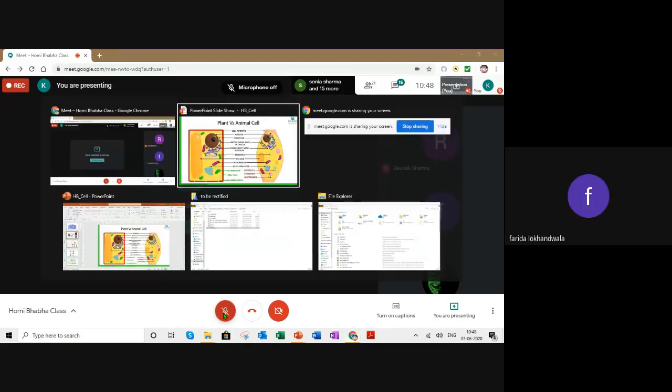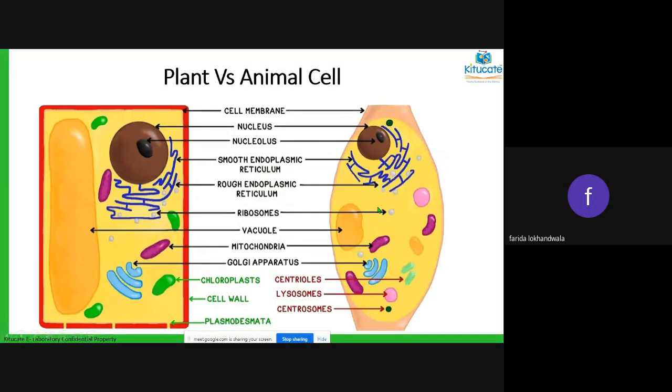Okay. So if we see the plant cells, the plant cell has a big vacuole. The animal cell has a small vacuole. The reason being, this plant doesn't have a fridge where it can store the food. So the plant has to store the food and the water for itself in the cell itself. So the vacuole is the storage of the cell. The vacuole will store all the extra material required whenever. So for plant cells, you have a big vacuole which is going to store the food and the water.